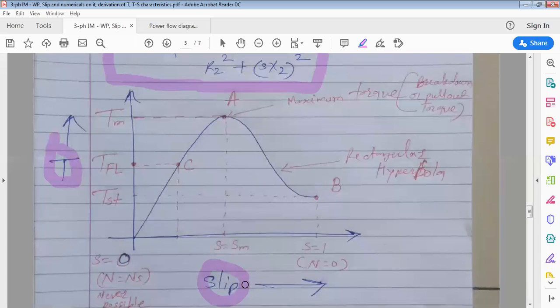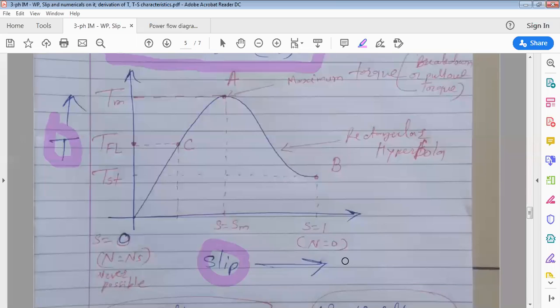Now here if you observe, at start what is the speed and what is the value of slip? The moment you switch on, at standstill condition, speed of rotor is 0 and slip is 1.